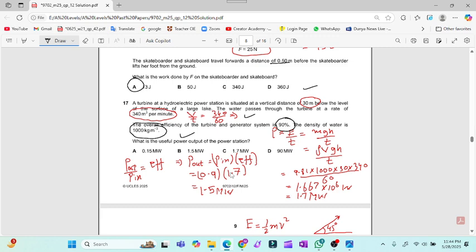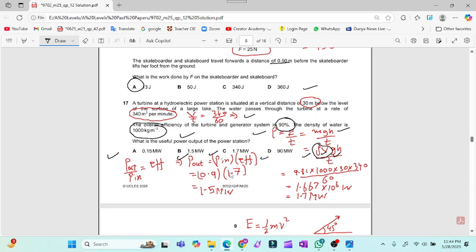I want to calculate the useful output power. So efficiency is equal to power out over power in. So power out is equal to power in into efficiency. The value of efficiency is given, but the value of the input power is not given. So what we will do, we will start from the beginning. Power is equal to energy over time. Energy is equal to mgh over time. There is no mass given, but the density is given. So mass will be replaced by density into volume. Now V by T is given. So I will substitute the values. Density is equal to 1000. V by T is equal to 340 over 60.